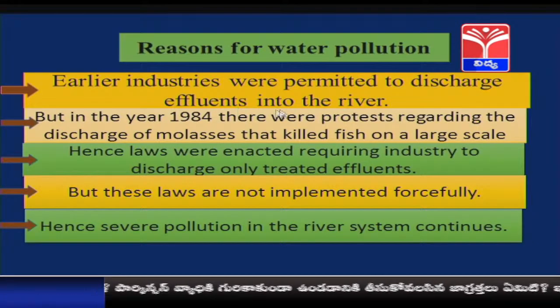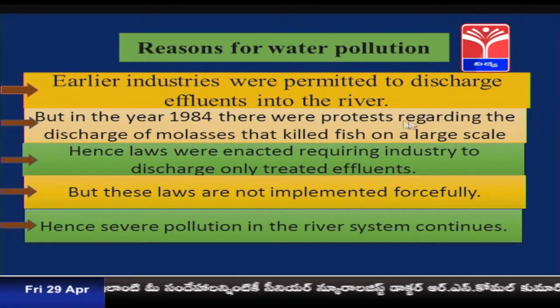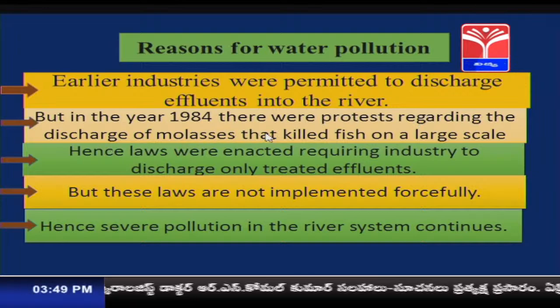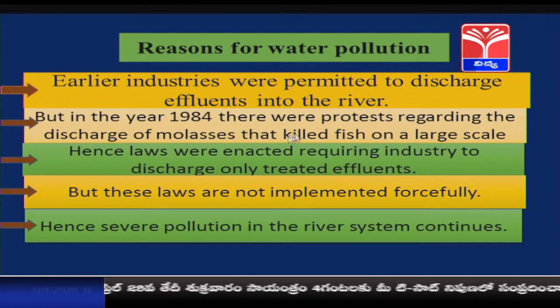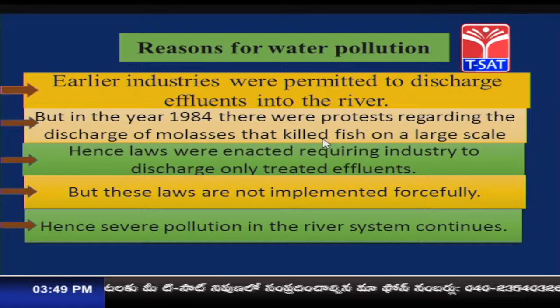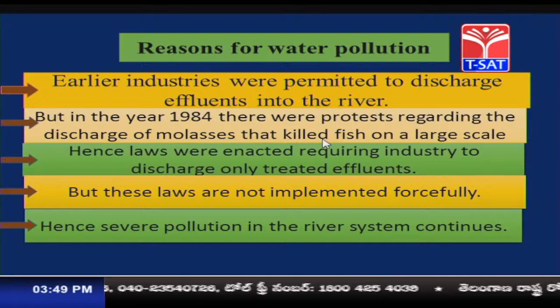Yes, it is the wastewater that was allowed to be discharged into the rivers during the earlier times, but it was creating a lot of problems for the people. So, in the year 1984, people started protesting, with protests regarding the discharge of molasses that killed fish on a large scale. And what is the reason for their protest? That is the discharge of molasses, that is the contaminated water, killing the fishes.